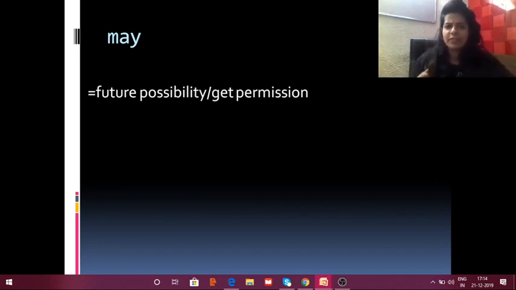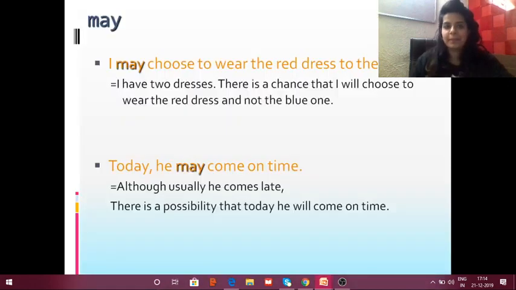So the next one is may. Now, may talks about future possibility, or we use may to get permissions, such as I may choose to wear the red dress to the party. I have two dresses. What is the implication? There is a chance that I will choose to wear the red dress and not the blue one. Or I have three dresses, I have four. It means I have more than those number of dresses, right?